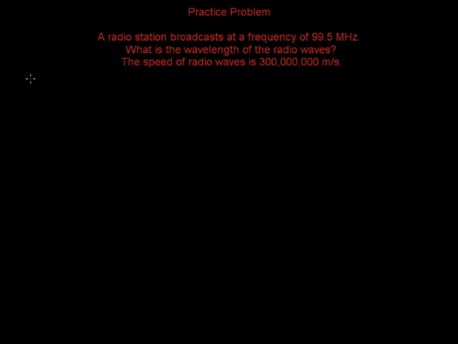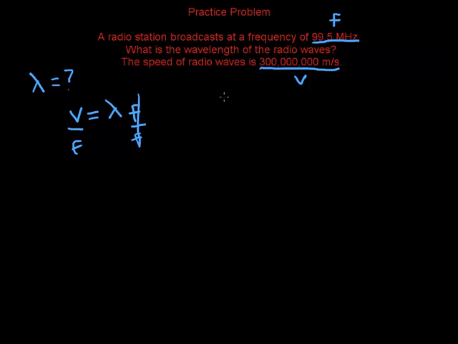Alright, well, we're looking for the wavelength, and we know the frequency, and we know down here is the speed. Okay, and the relationship we have between those is that speed equals wavelength times frequency. To solve for the wavelength, let's divide both sides by frequency, and we'll get that wavelength is speed over frequency.